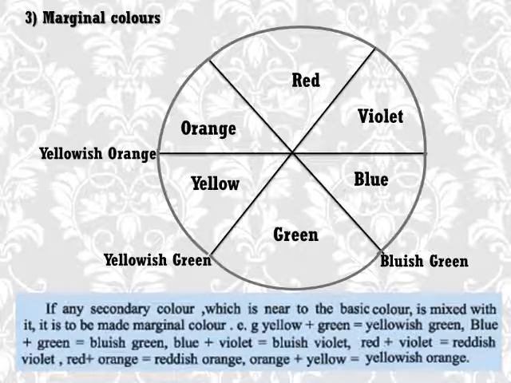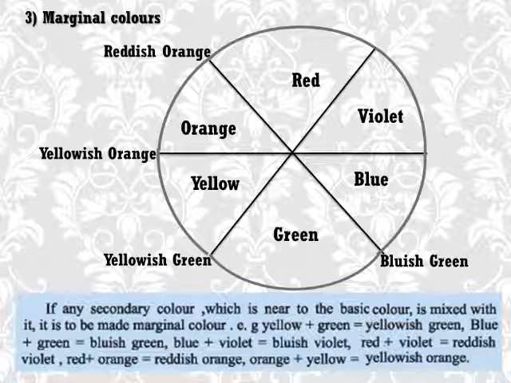Then yellowish orange. I repeat, write the marginal color where the lines touch the circle. Otherwise, you will be confused if you do not follow the instruction.